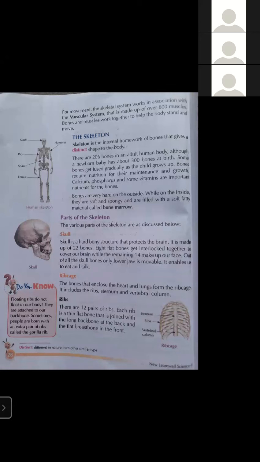And if the question is how many bones are present inside an adult human being, the answer will be 206. Some bones get fused gradually as the child grows up. Fused gradually means combined together. They will join each other and the number will become 206.